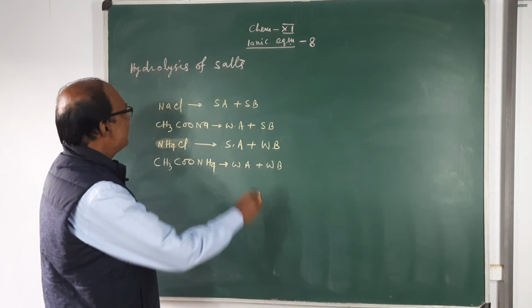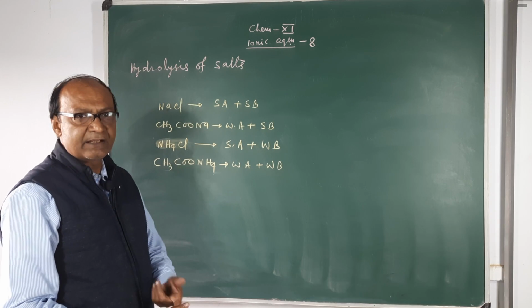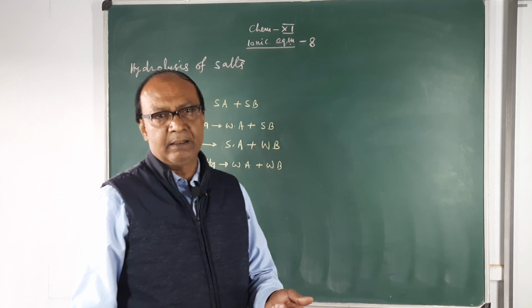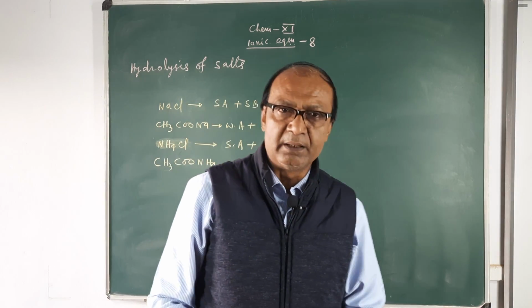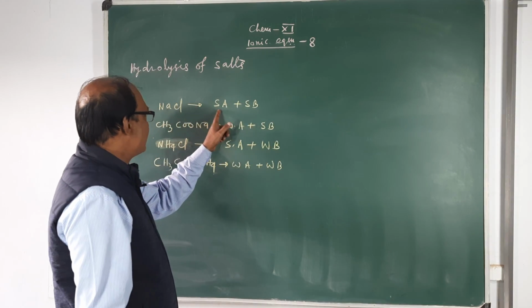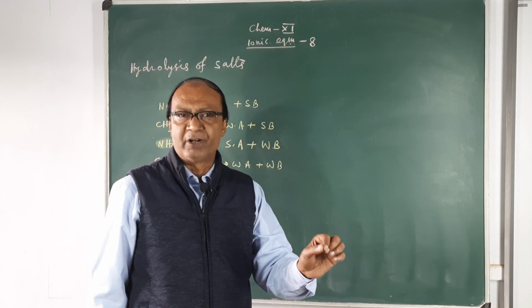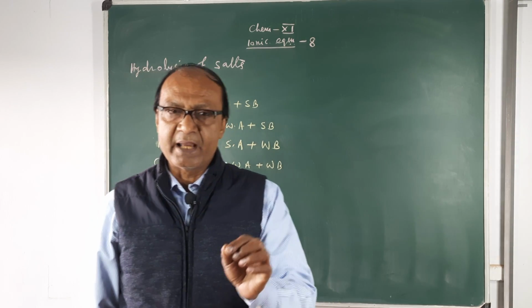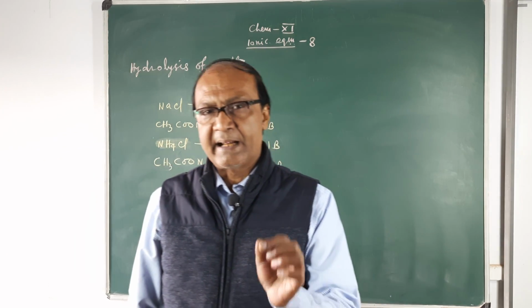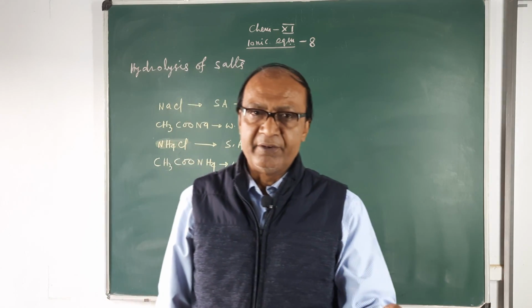Now, hydrolysis means reaction of a salt with water. The first type of salts, salts of strong acid and strong base, do not take part in hydrolysis. That means they do not react with water. Neither the cation reacts nor the anion reacts.